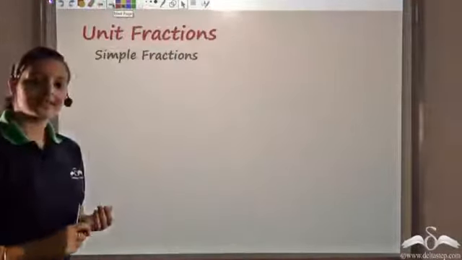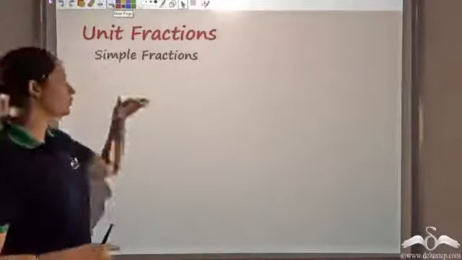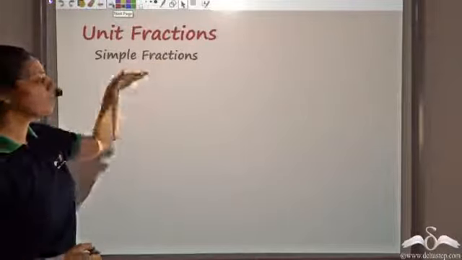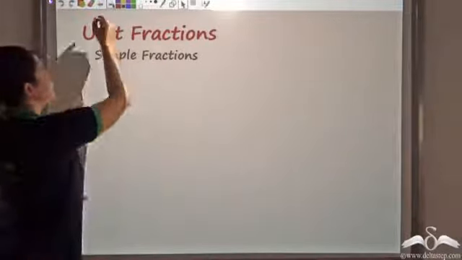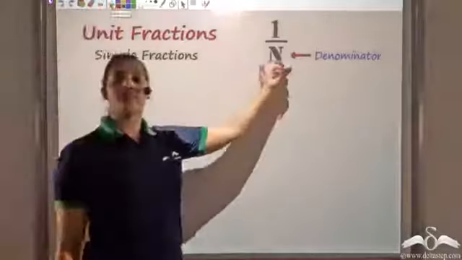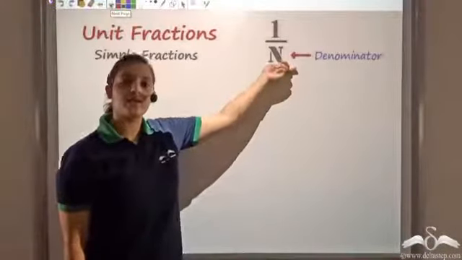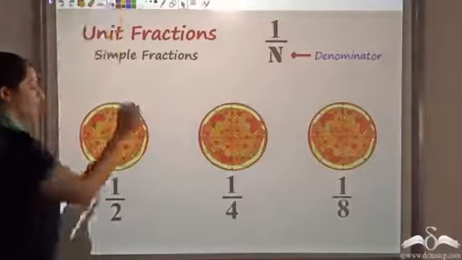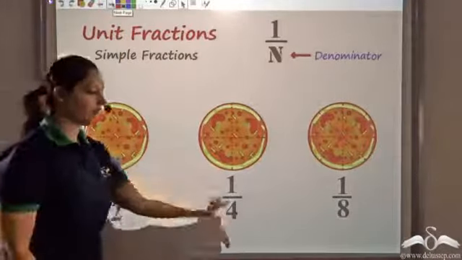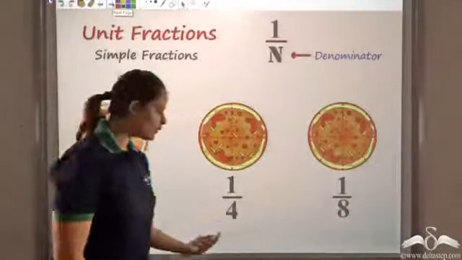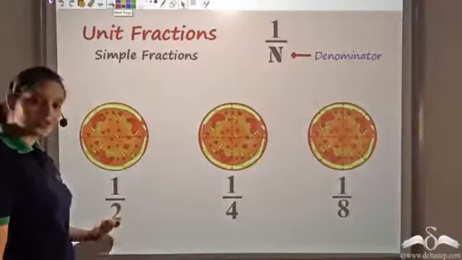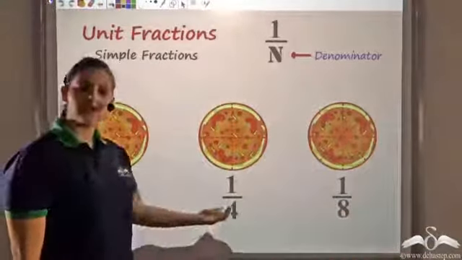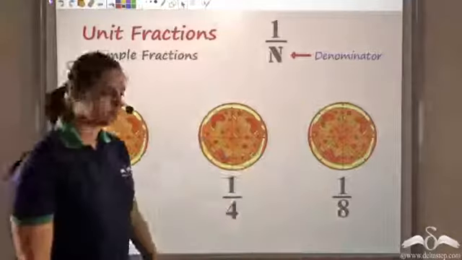The earliest known fractions historically were the unit fractions, which were later also called simple fractions. Unit fractions were written as 1 over any natural number, and this natural number was called the denominator. So it could be 1 by 2, 1 by 4, 1 by 8. The denominator, which is the number at the bottom, could be any natural number: 2, 3, 4, 8, any natural number.